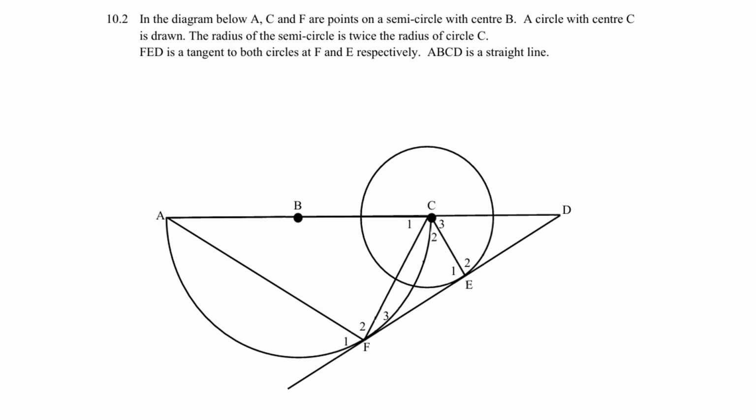ABCD is a straight line. Please have a look at this diagram and make sure that you can recognize what theorems you can see, and even possibly which angles are most probably the same.